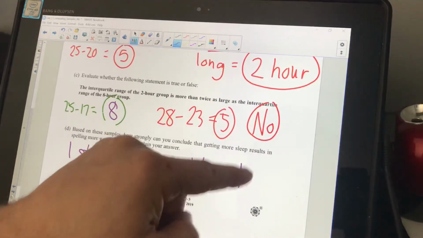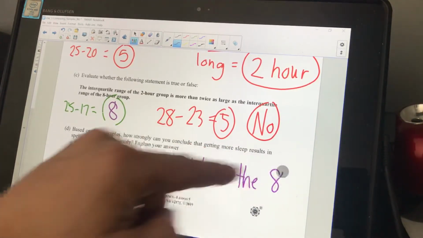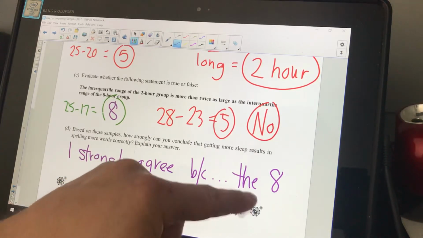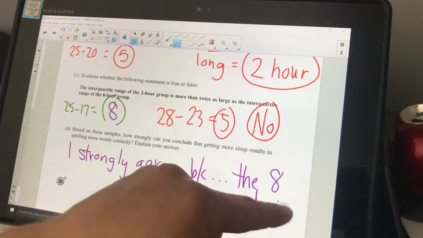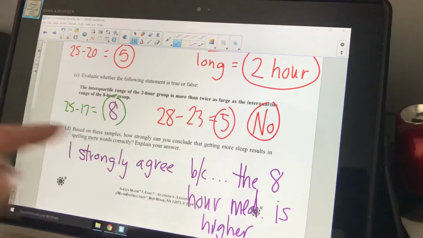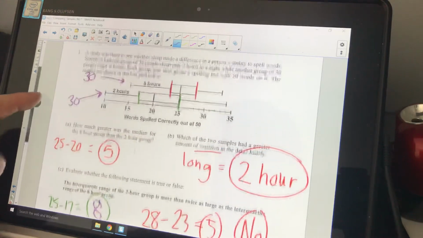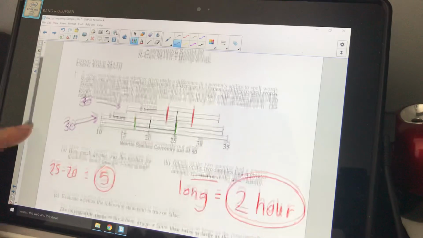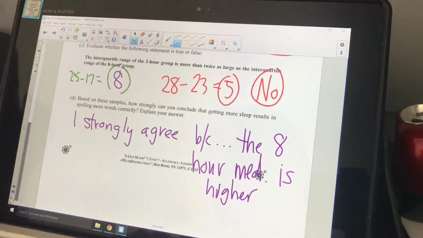Because the 8-hour median is higher, okay? Right? The 8-hour median is higher, way higher. It's almost up to the third quartile there, okay? So that makes a big difference, okay? And that was all question number 1.